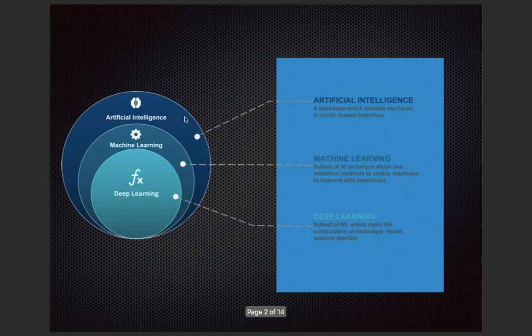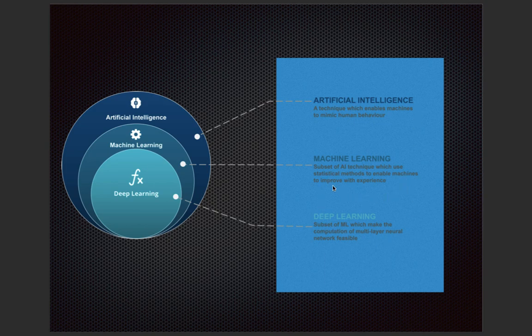Okay, guys, see this one. You can see artificial intelligence is a big umbrella under which machine learning lies, and under which deep learning is a part, right? So, what is artificial intelligence? It is a technique which enables machines to mimic human behavior, right? What does this mean? We'll discuss in the next slide. Machine learning is a subset of artificial intelligence which uses statistical models. Actually, machine learning is the technique which enables artificial intelligence, right?